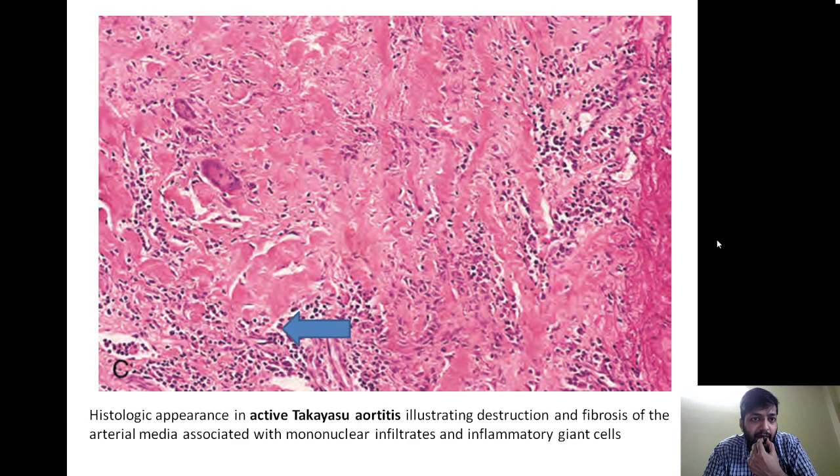Now this is the microscopic image. As you can see, it is also a granulomatous image, but there's a lot of fibrosis. So this arrow is pointing towards fibrosis. Then there are a lot of giant cells. A lot of giant cells means what? It's a granulomatous condition. And there are a lot of mononuclear inflammatory cells as well, as you can see with these last two arrows. So it is basically a granulomatous arteritis involving younger adults.